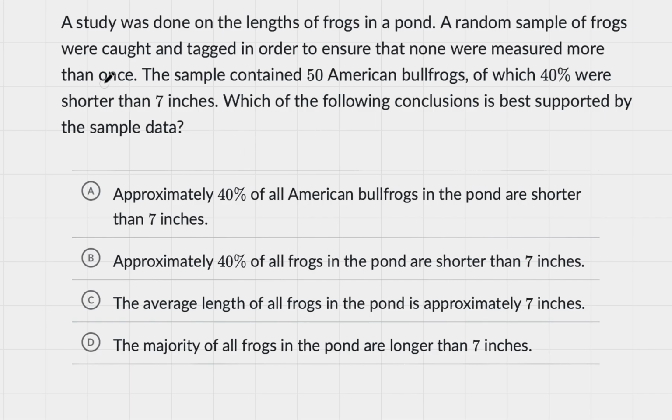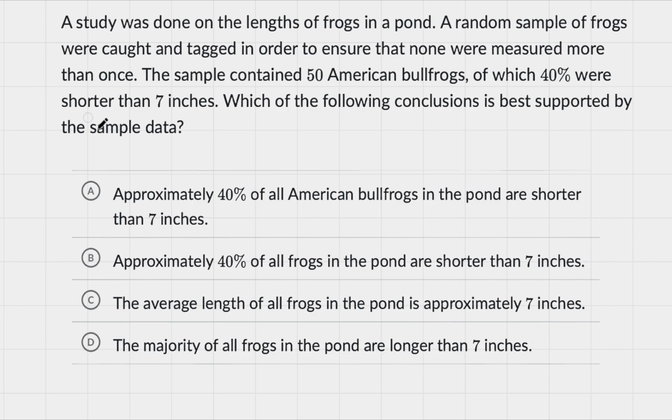Okay, a study was done on the length of frogs in a pond. A random sample of frogs were caught and tagged in order to ensure that none were measured more than once. The sample contained 50 American bullfrogs, of which 40% were shorter than 7 inches. Which of the following conclusions is best supported by the sample data?